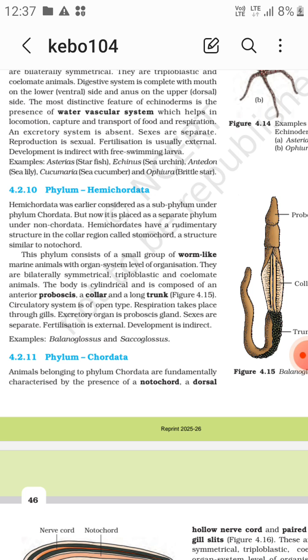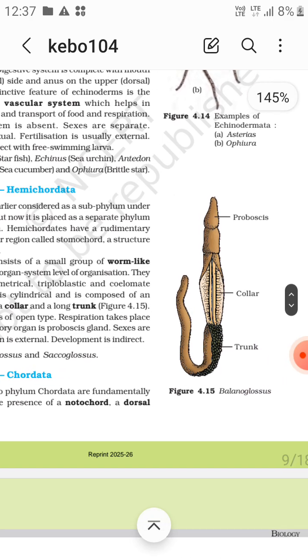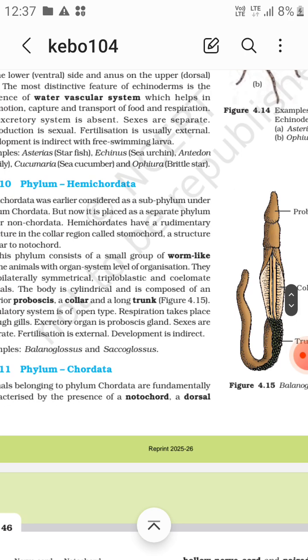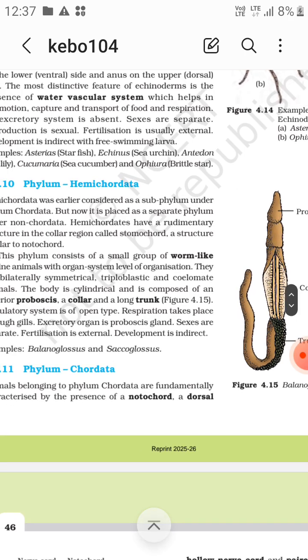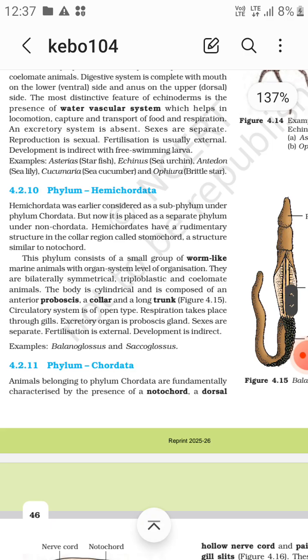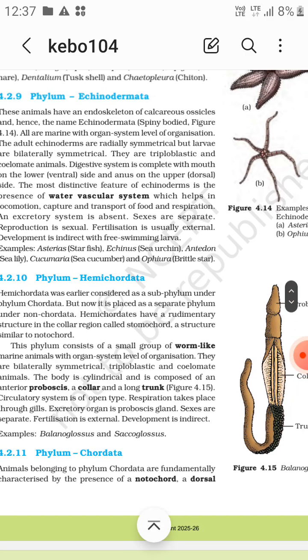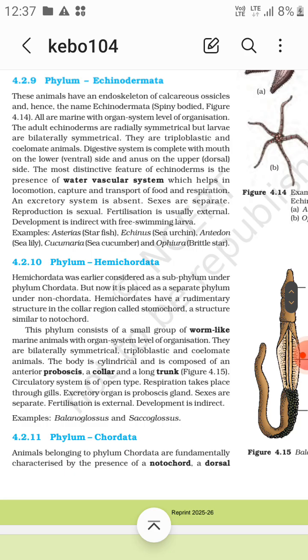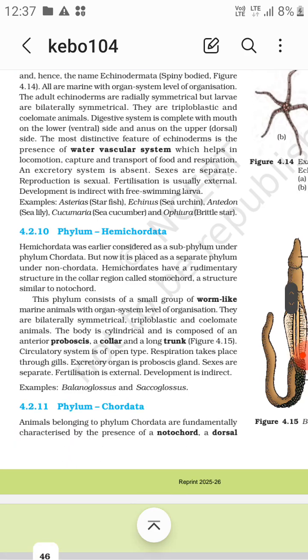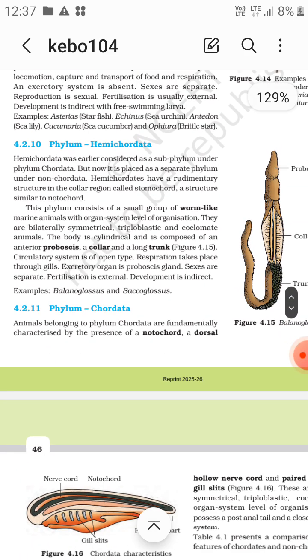The excretory organ is the proboscis gland. Sexes are separate. Fertilization is external, same as in Echinodermata, and development is indirect. Examples are Balanoglossus and Saccoglossus. Now the next phylum is Chordata.